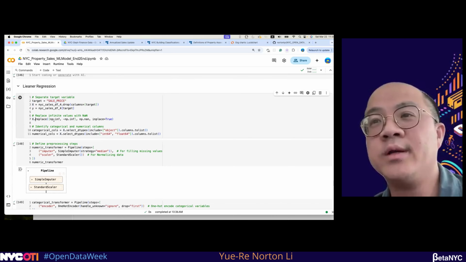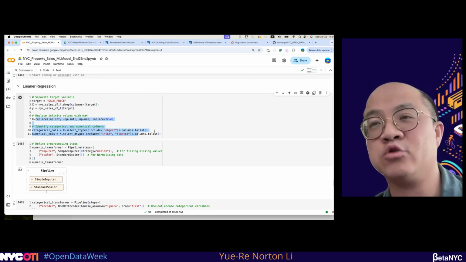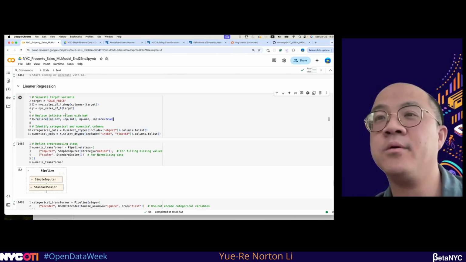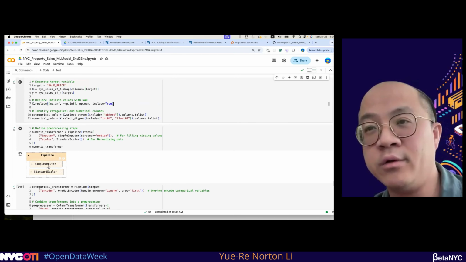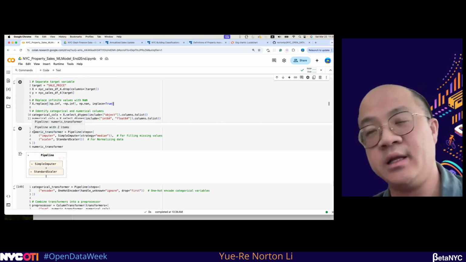So here we are doing some data handling before we fit this data into the model. For example, you will replace some infinity values with null values. And here I'm using a very useful library called the pipeline.